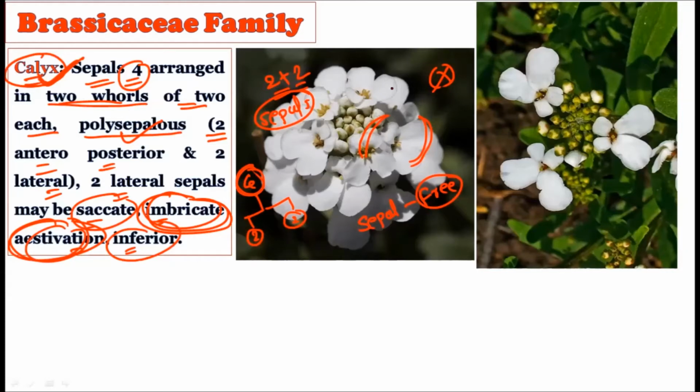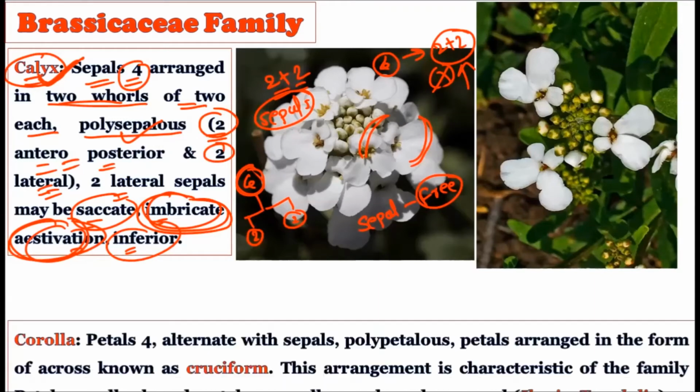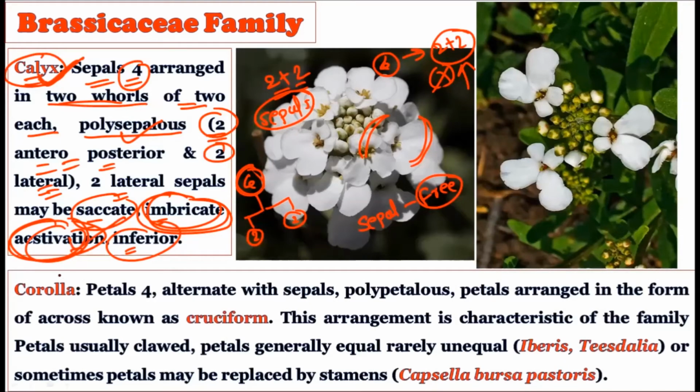So how is the calyx there? Total four, but how is the arrangement? A 2+2 arrangement, and they are free from one another, so no need to put a bracket in the floral formula. How are the two placed? Two are placed at the anterior-posterior, and two are placed at the lateral sides. And which type of aestivation is there? Imbricate type of aestivation is there.